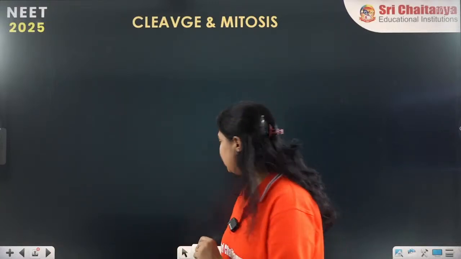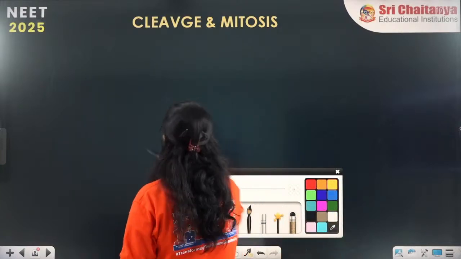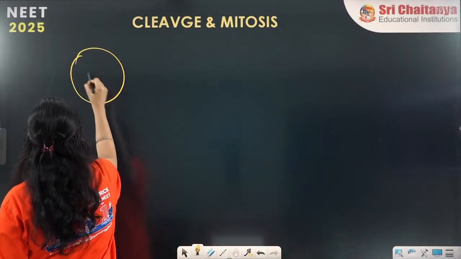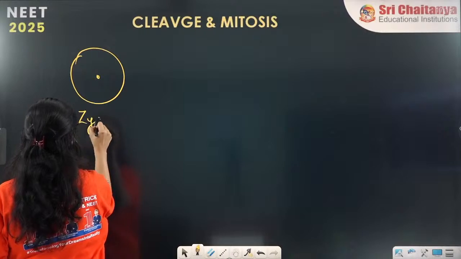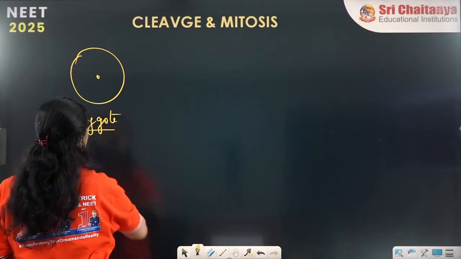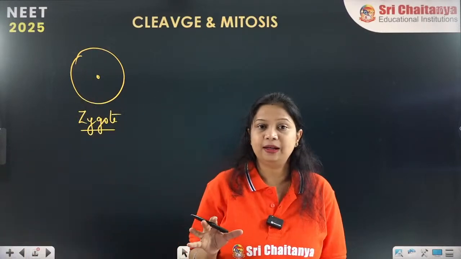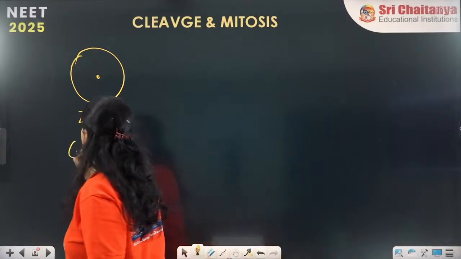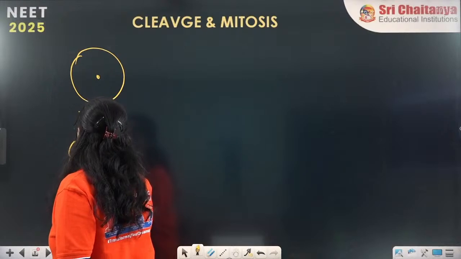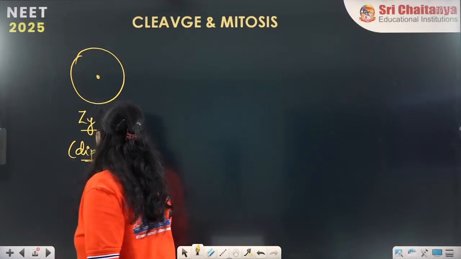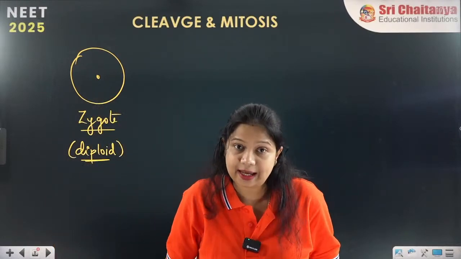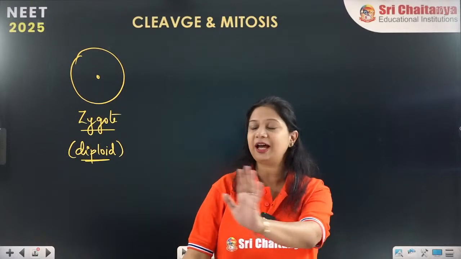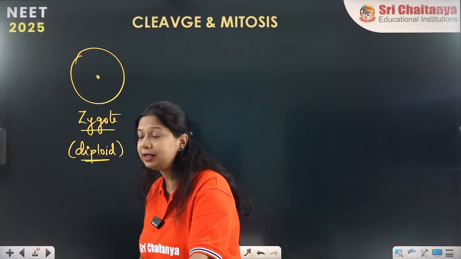Now after the process of fertilization, sperm and ovum undergo the process of fusion to form the structure called the zygote. Since we know sperm is a haploid cell, ovum is a haploid cell, zygote is a diploid cell having 2 sets of chromosome number. So it is a diploid cell, zygote will be formed. This much I am very sure all of you know clearly.